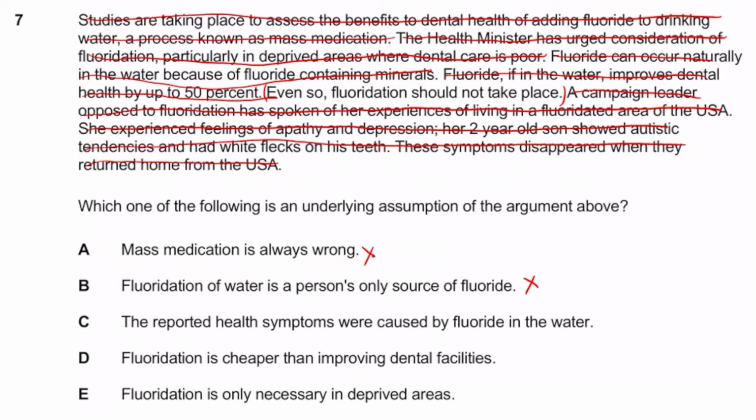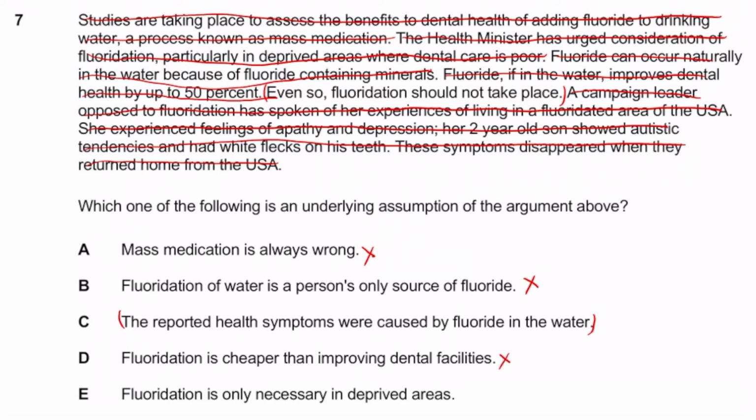So whenever you see this sort of construct of a passage, you should always be thinking of this kind of assumption. So I really like this one. But let's just go through the rest. Fluoridation is cheaper than improving dental facilities. Again, fluoridation should not take place given this experience has happened, assuming fluoridation is cheaper than improving dental facilities. So that clearly sounds random, guys, really, doesn't it? So this we can just cross out.